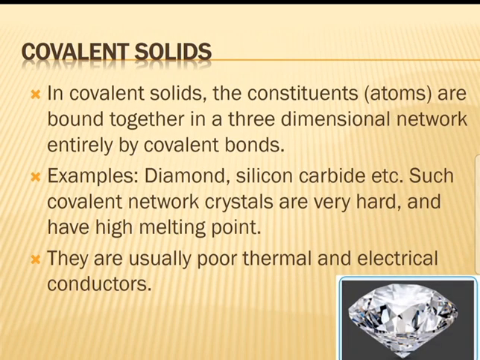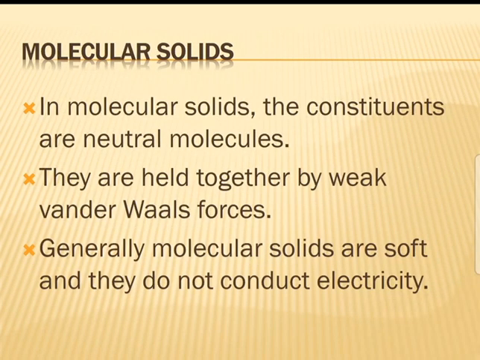Okay, see the next one, covalent solids. In covalent solids, the constituents are bound together in a three-dimensional network entirely by covalent bonds. Example, diamond, with carbon-carbon covalent bonds, and silicon carbide, etc. Such covalent network crystals are very hard and have high melting point. They are usually poor thermal and electrical conductors.